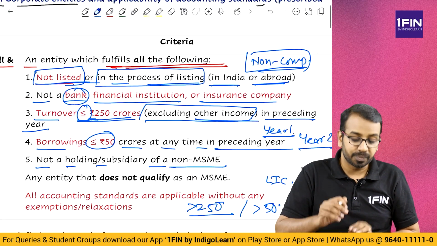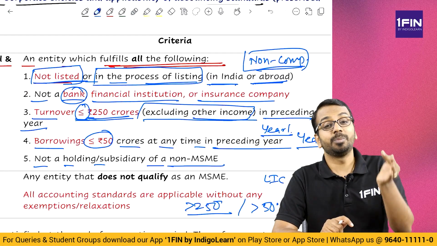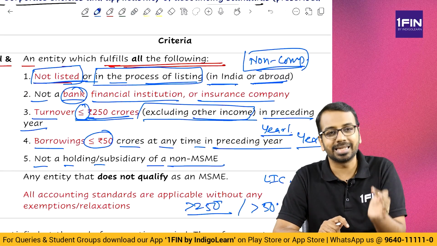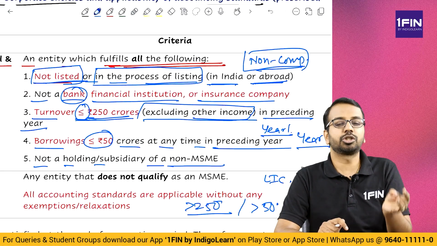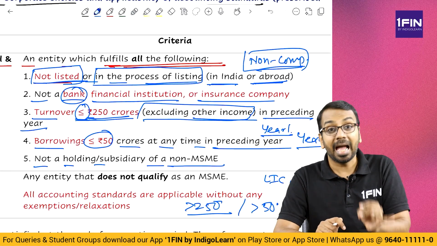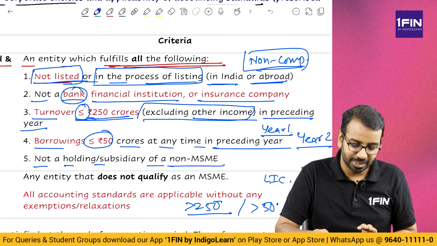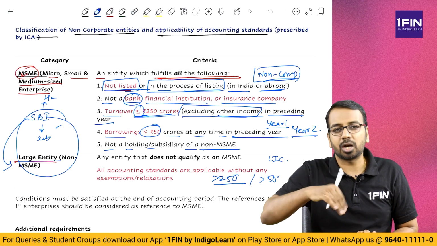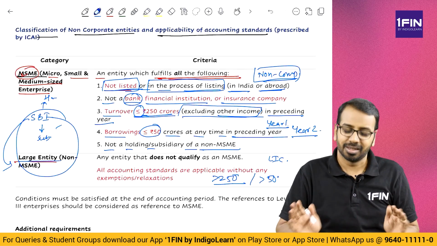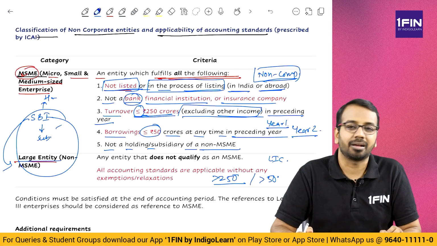Okay, quick recap. To become an MSME, you should not be listed. Turnover should be less than or equal to 250 crores. Borrowing should be less than or equal to 50 crores. You should not be a bank, financial institution or an insurance company, and you should not be a holding or a subsidiary of a non-MSME. Okay, that is the classification. If you are not an MSME, you will become a non-MSME, that is a large entity. Simple classification. No more 4 levels, single 2-line classification.